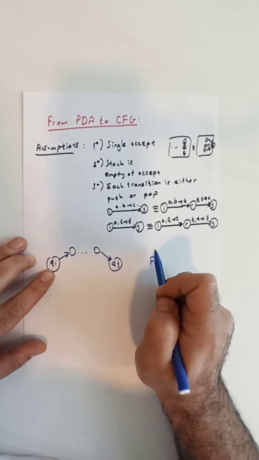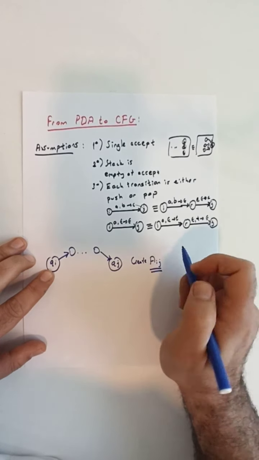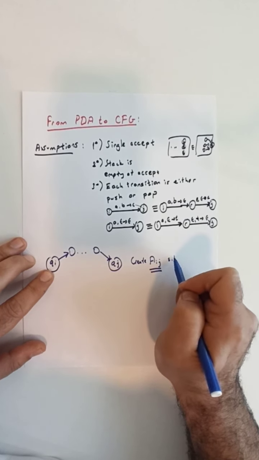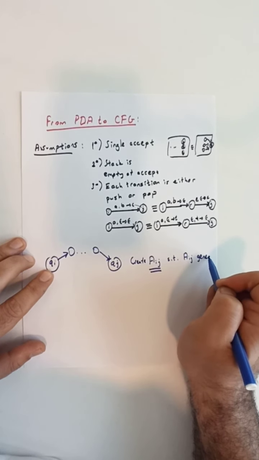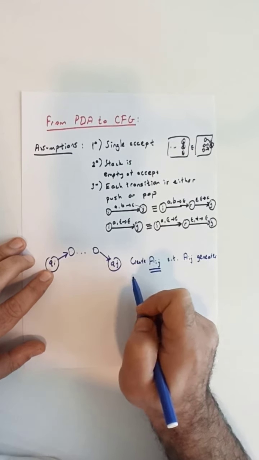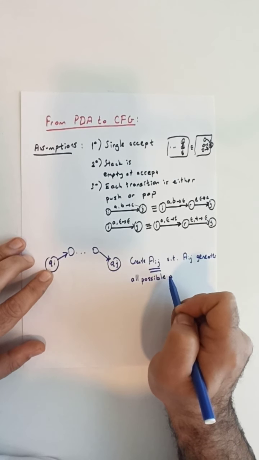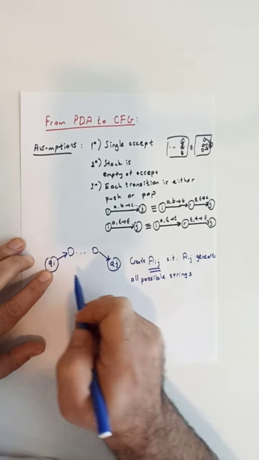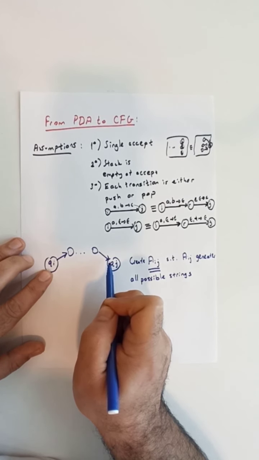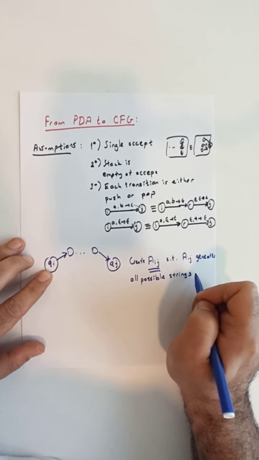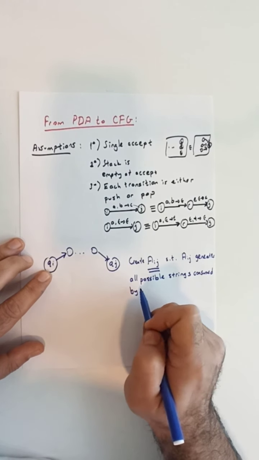So basically we want to be able to create Aij such that Aij generates all possible strings consumed by any computation path from Qi to Qj in our PDA.